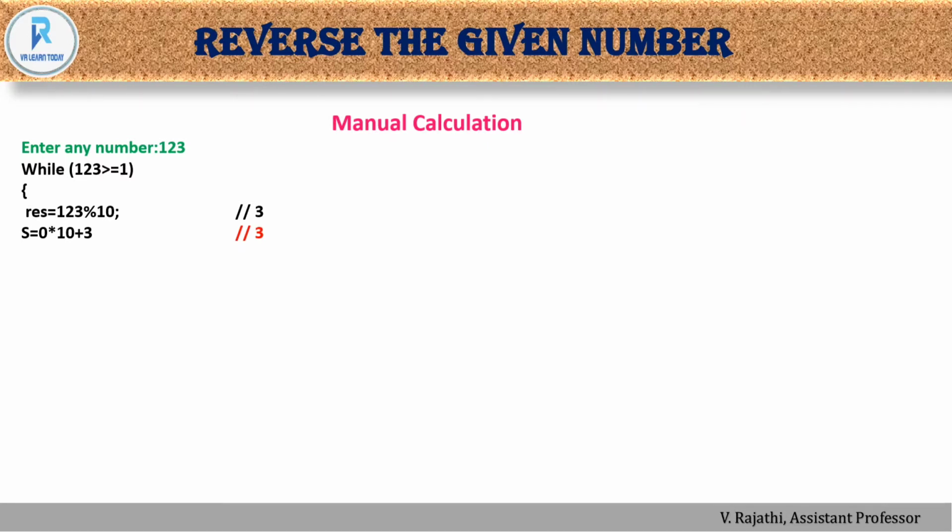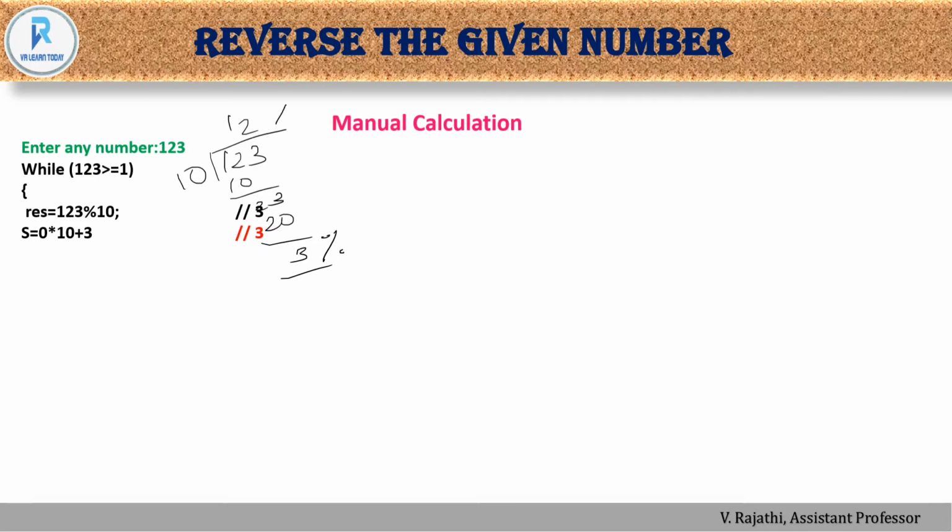So res equal to 123 modulo 10, and num equal to 123 divided by 10. This is called the modulus operator, and this is normal division.